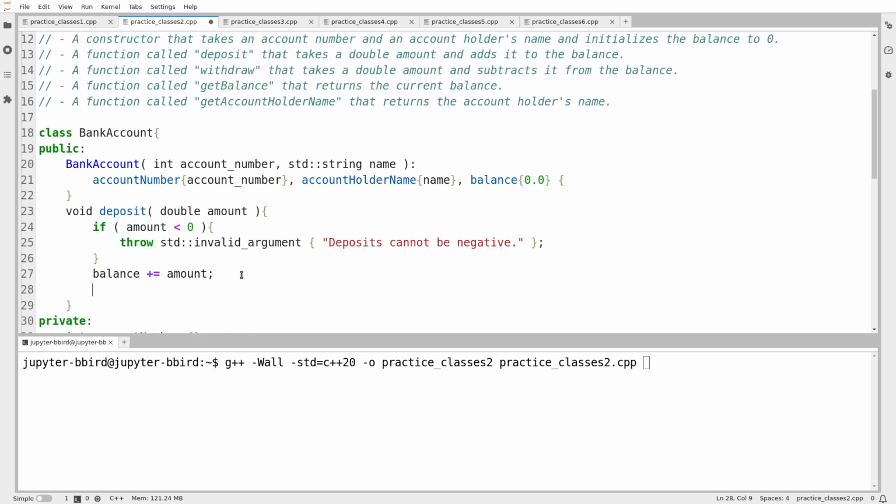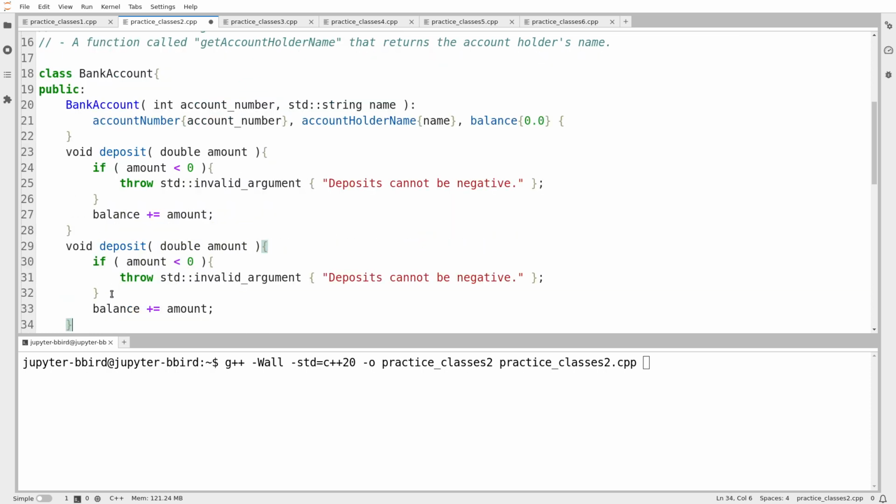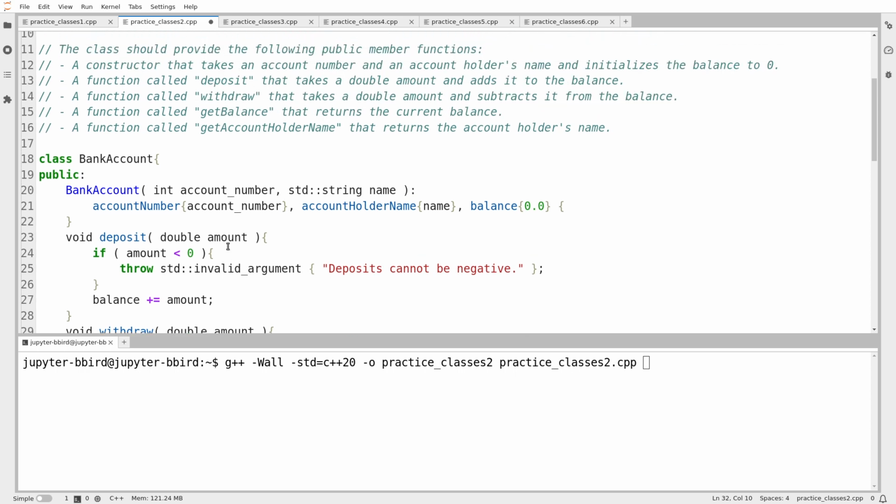I imagine that the withdrawal function is pretty much the same deal, except for a subtraction instead of addition. So again, with withdrawal, if I let the customer withdraw a negative amount, they're making a deposit in disguise. So I'm going to do the same thing. Withdrawals cannot be negative, and then balance minus equals amount. But I also want to consider the case where the amount that they are withdrawing is too large, and I don't think I'm going to allow that.